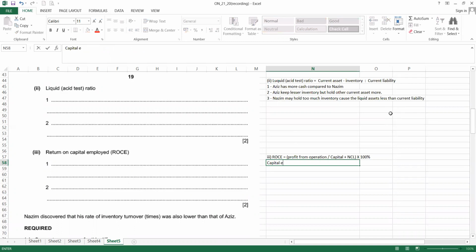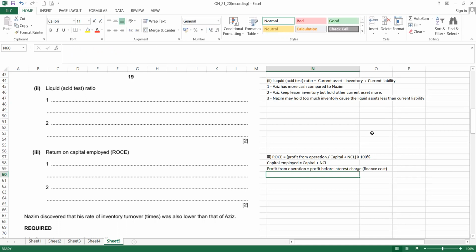Another word we call the capital plus non-current liability is capital employed. So profit from operation is the profit before interest charge, or sometimes we call finance costs. So you have to take notes: the new syllabus emphasizes profit from operation and the profit for the year.